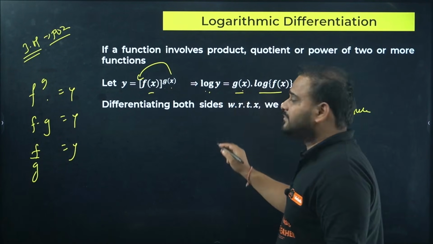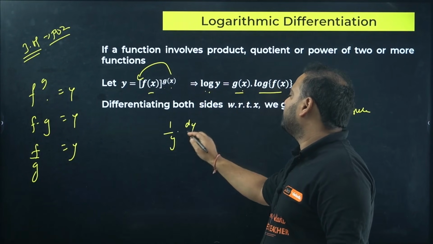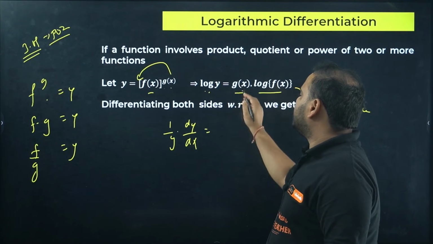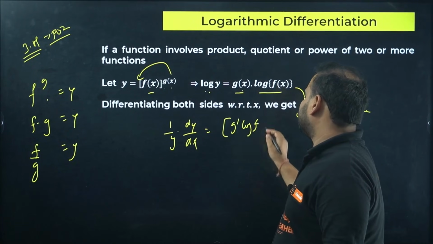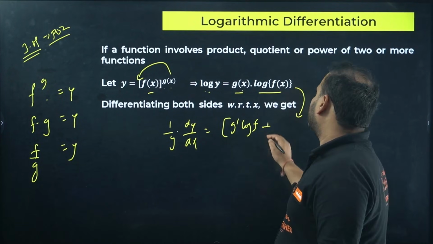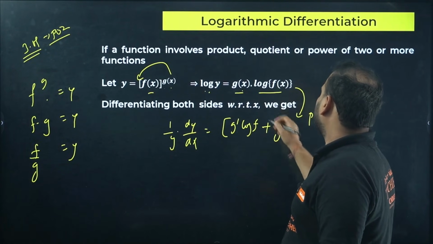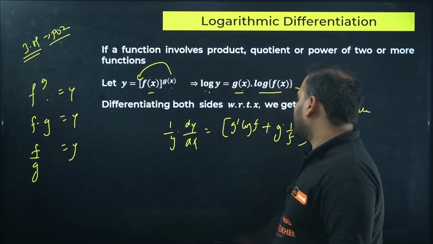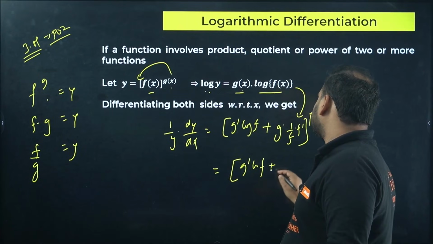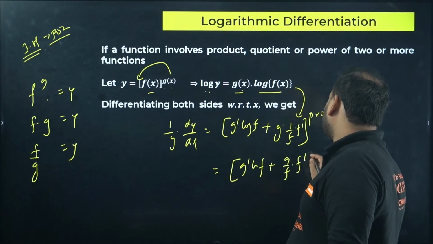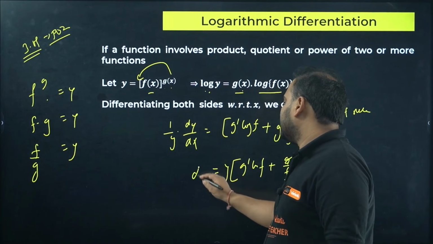For log y, check here, you'll get 1 by y, that is the derivative of log, times dy by dx. Differentiate g of x, you'll get g dash, and then keep log of f as it is. First step. Then add plus sign, and this time keep g as it is and differentiate log. You'll get 1 by f, and into f dash will come. Okay, check carefully. You're getting here g dash ln f plus g by f into f dash, and move y on this side. You'll get y over here, and that's my answer.